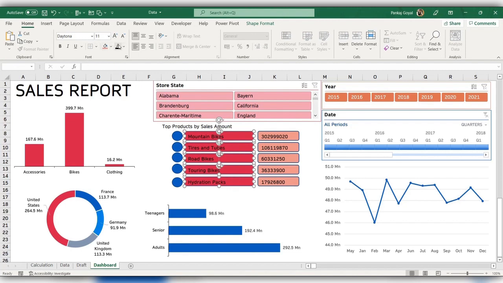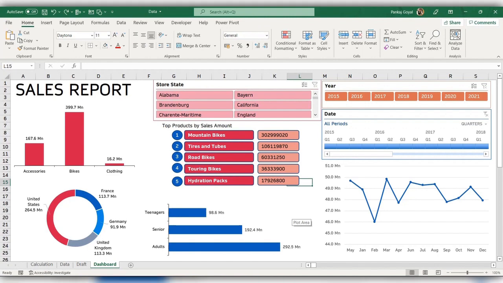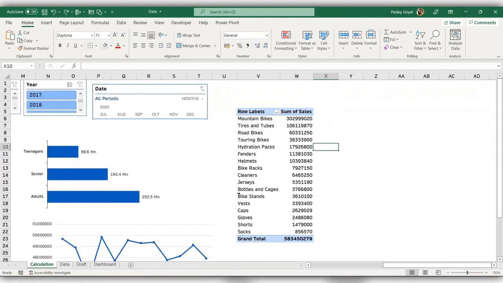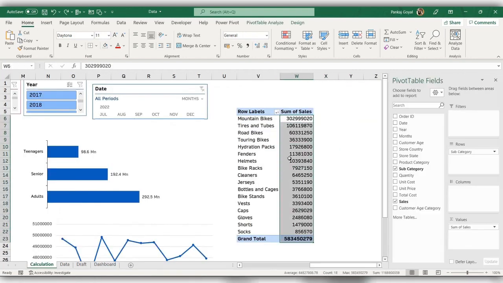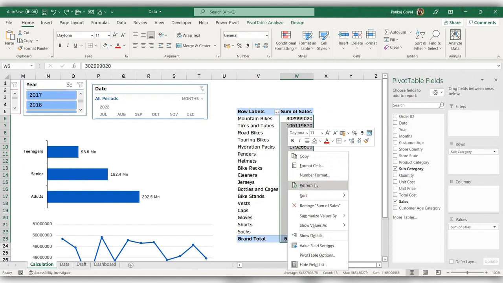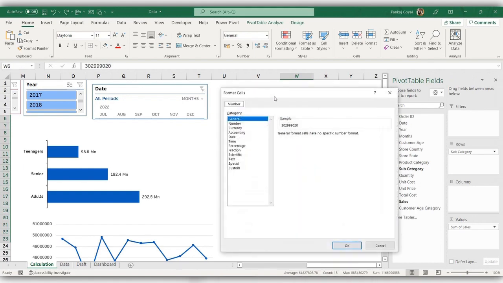Just make a little bit of formatting here. I'll change the text to white color, bold, and align to middle and center, left. Now we have our dashboard ready, except one thing, the number formatting in this table. To format this, we'll go to the calculation sheet, right click and select Number Format.